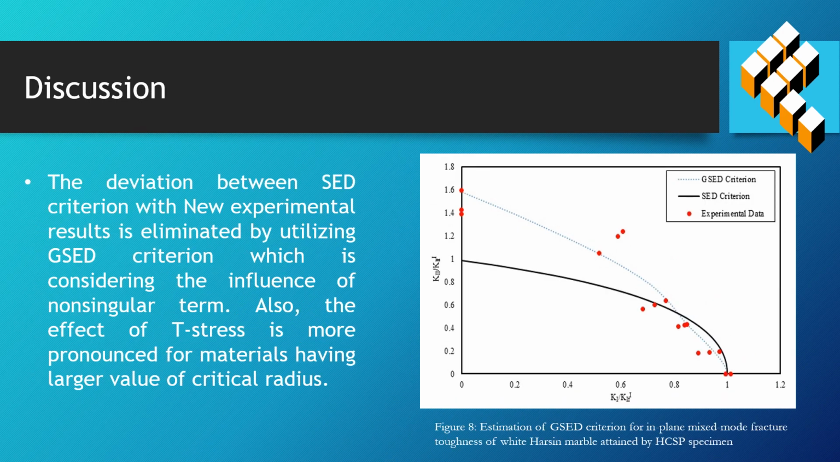The deviation between SED and the new experimental results is eliminated by utilizing GSED, which considers the influence of non-singular terms. Also, the effect of TSRs is more pronounced for materials having a larger value of critical radius.